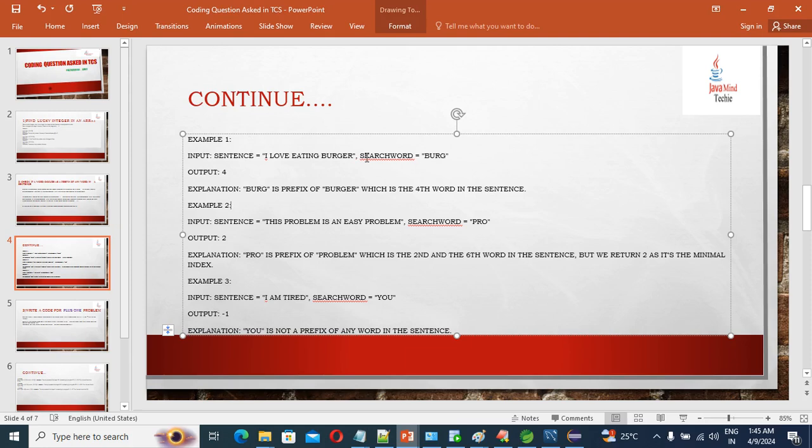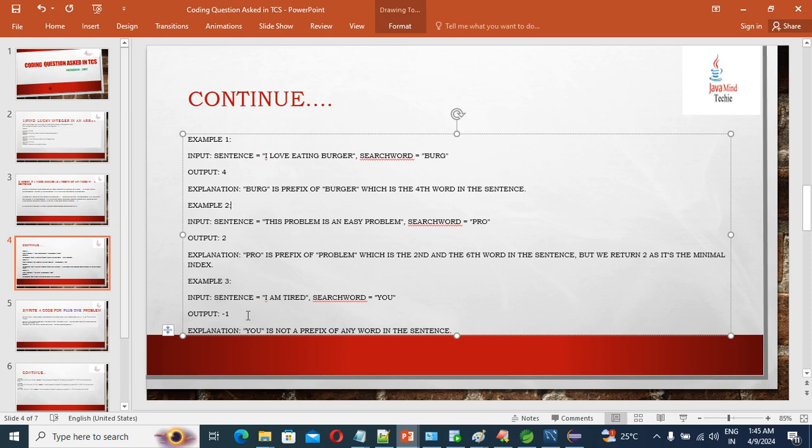In the first scenario, if we have one prefix match, we need to find that index and print the output, like 4. Second, if you have more than one prefix match, we need to find the lowest index word, that is second index. Third, if you don't have any prefix, that time we are going to print output as -1.